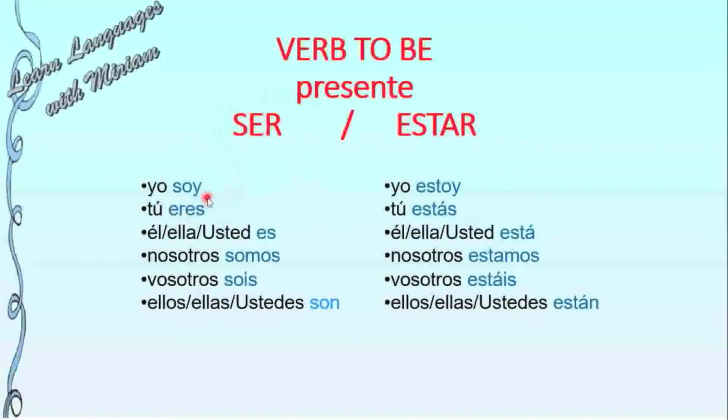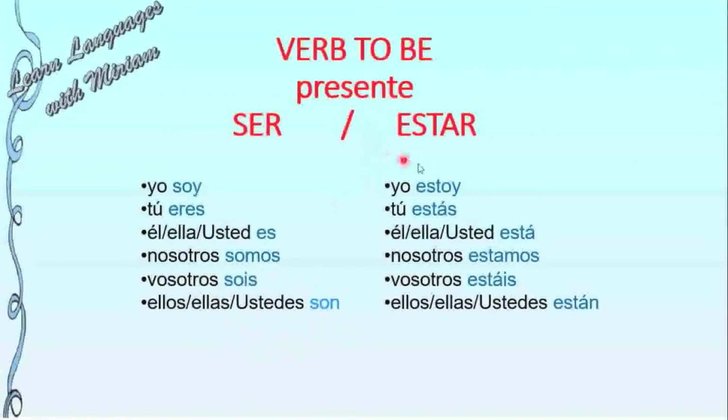Yo soy, tú eres, él, ella, or usted. There is the you formal. Es, nosotros somos, vosotros sois, ellos, ellas, ustedes, you in plural formal, son.